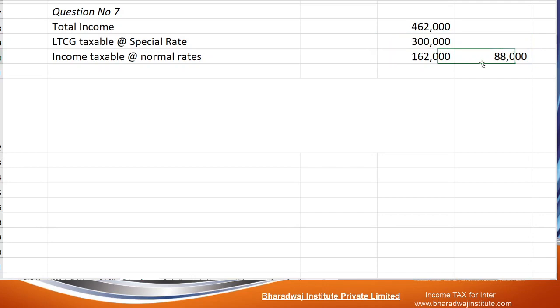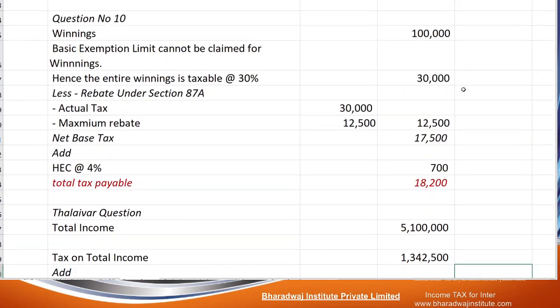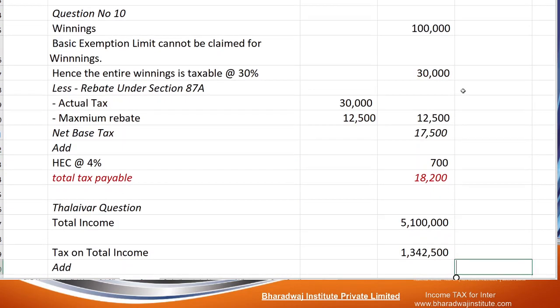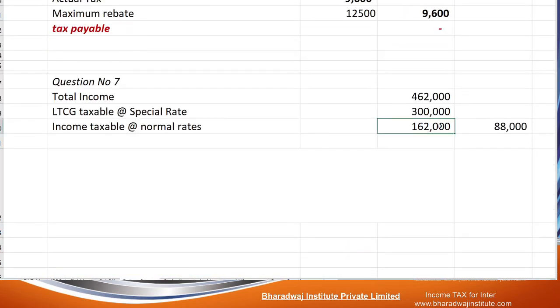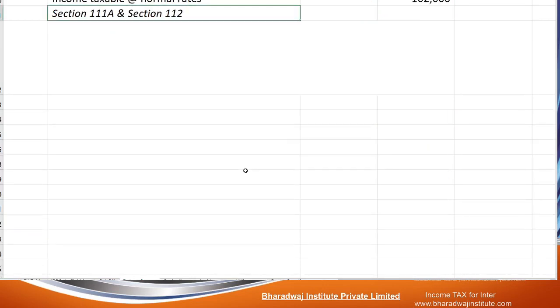Once again, I repeat: up to 2,50,000 income is exempted. Then income comes to 1,62,000, which is taxable at normal rate. 88,000 more of exemption can be adjusted against LTCG. But please remember, this is not available against casual income.